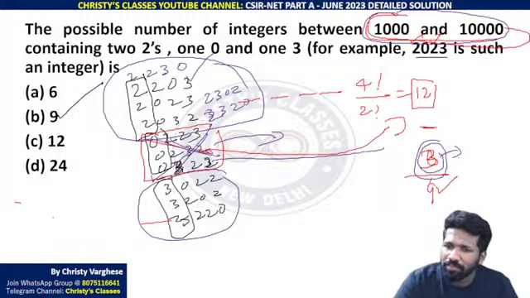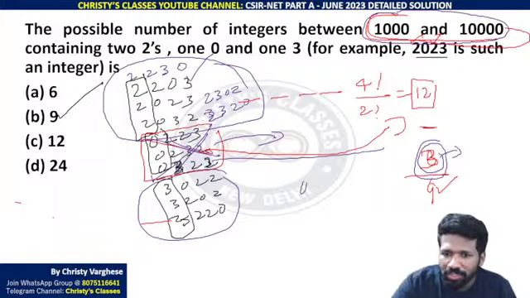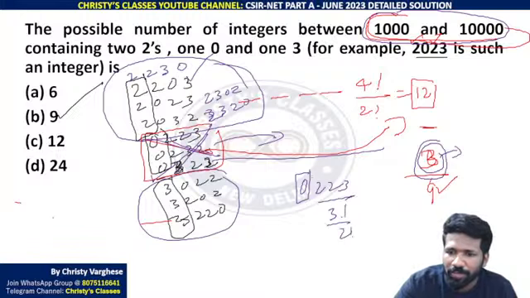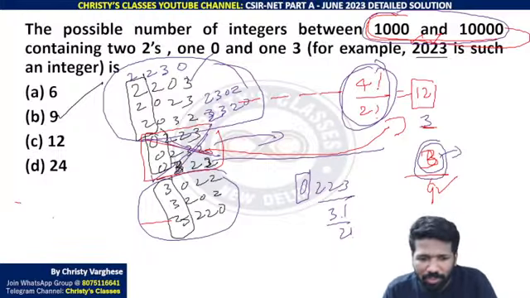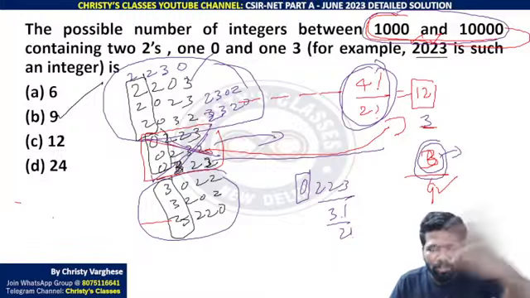ये 3 बिना काउंट करके भी ये 3 सब्ट्रैक्ट कर सकता है. How? 0 in the beginning, 223, इसका rearrangement means 0 is fixed. 223 का rearrangement 3 factorial by 2 factorial है. That is 3. I know that those who are not familiar with these kinds of solutions, 4 factorial by 2 factorial, the second solution may look difficult for you. That is why I told you the first solution also.